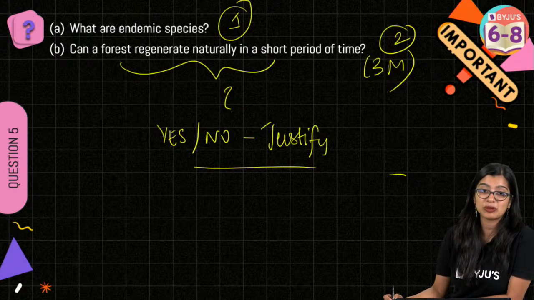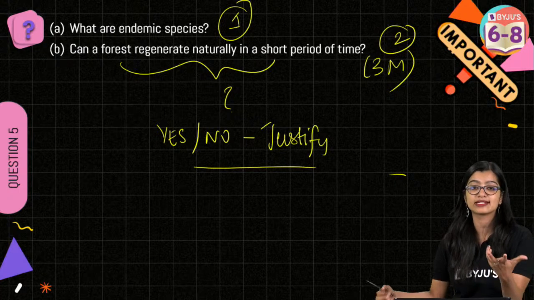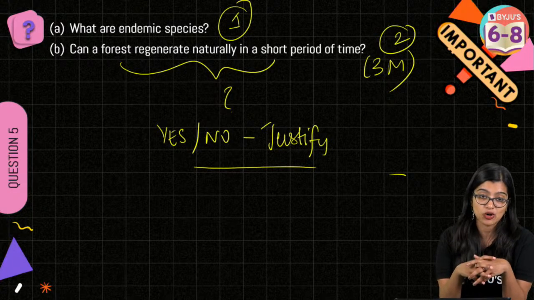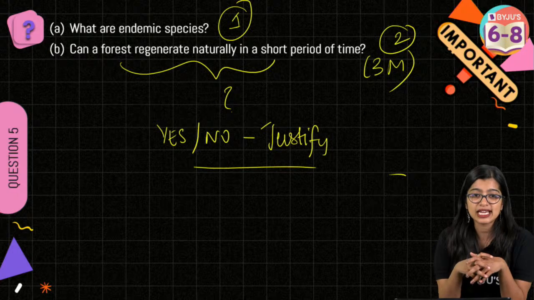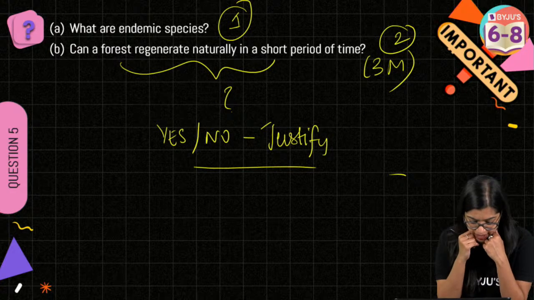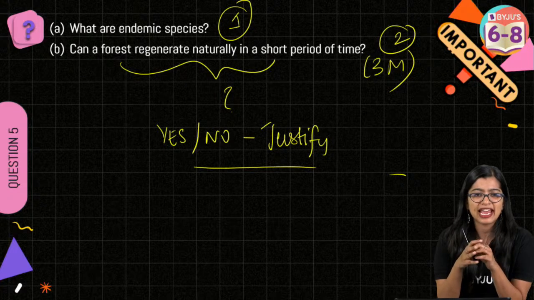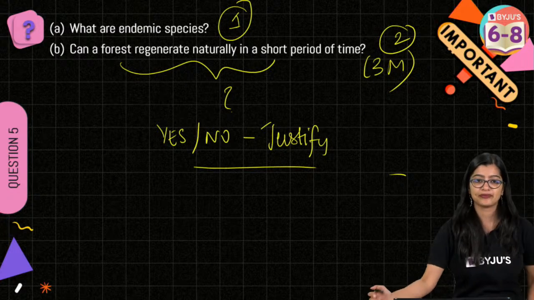What is species? Species are nothing but a group of organisms that have the ability to reproduce and produce fertile offspring, right? Ma'am, pronunciation is wrong. Of endemic species. Okay, all right. Anyway, see, the spelling matters more.